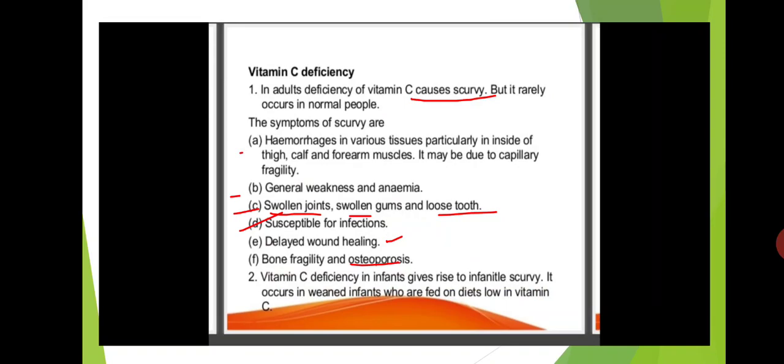Vitamin C deficiency in adults causes scurvy disease. Scurvy means general weakness and anemia, and it also causes hemorrhages in tissues inside the thigh and forearm muscles. It causes swollen joints, swollen gums, and loose teeth. There is susceptibility to infections, delayed wound healing, bone fragility, and osteoporosis.